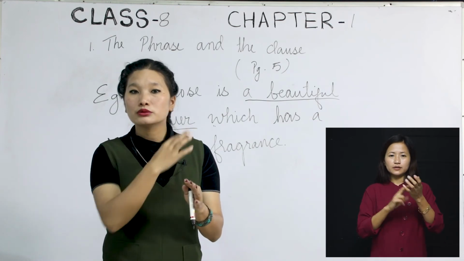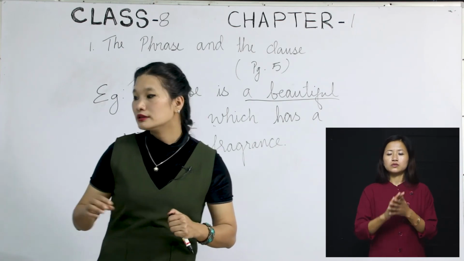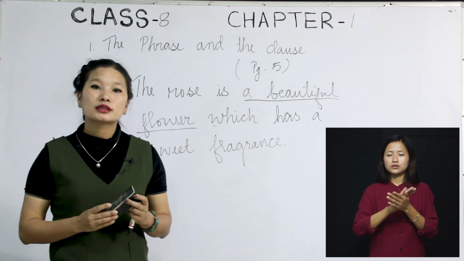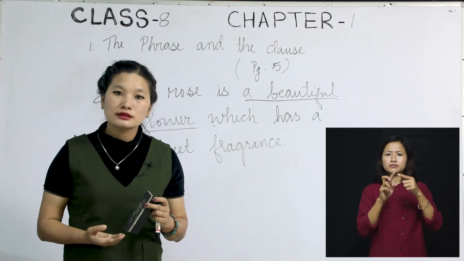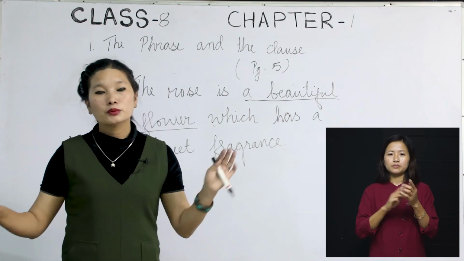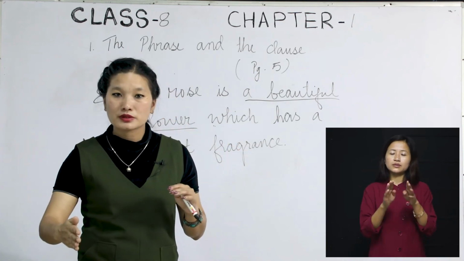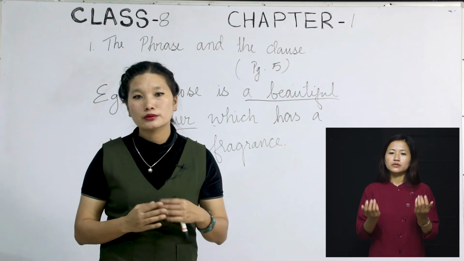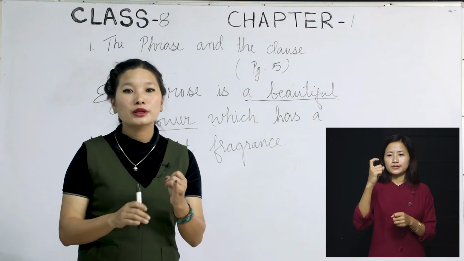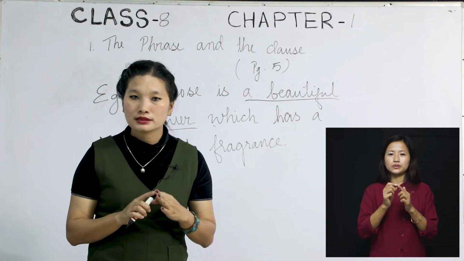It will always come back to this topic, and that was the reason why they have put this chapter in the first place, okay? And the next thing that we will be doing is the second chapter. You will get to know the types of sentences, the simple sentence, the compound sentence, and also the complex sentence, okay? I'm not going to rub this off because we can use this same sentence again even for the second chapter, okay? In order to save our time, I'm not going to rub the board off. You can just turn your page to page number 7, okay? Page number 7, you will find chapter 2, simple, compound, and complex sentences, okay?